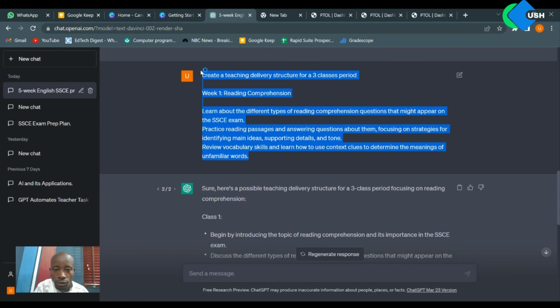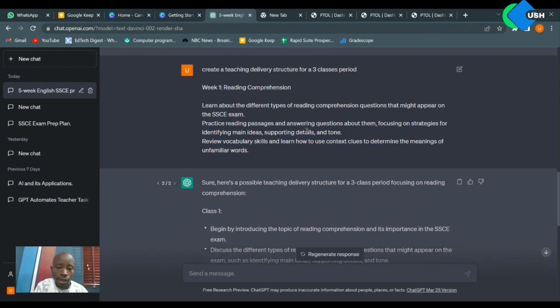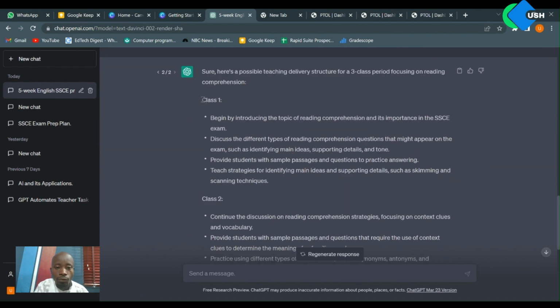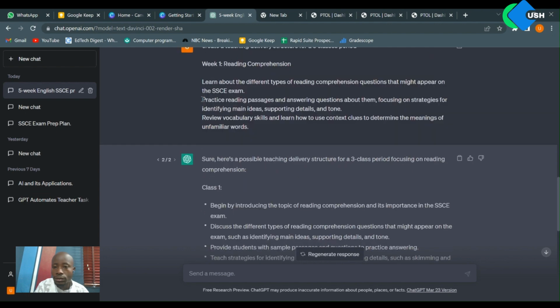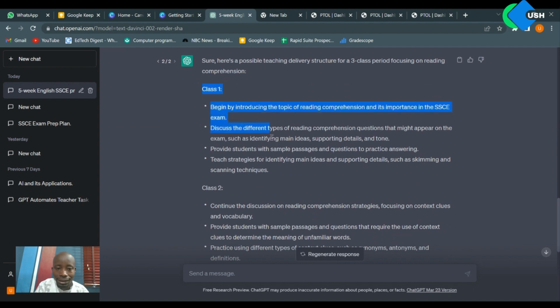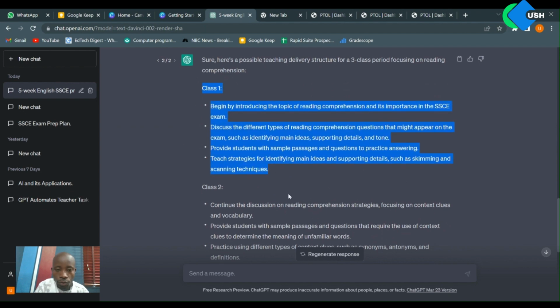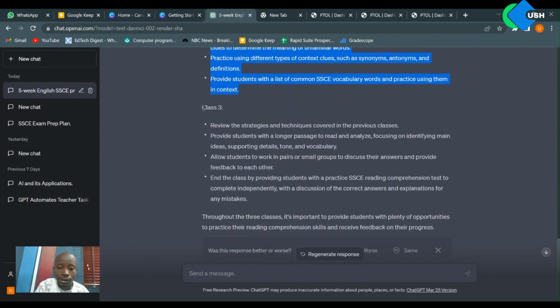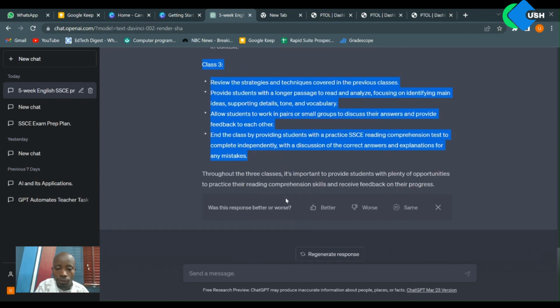So this was the query that I gave to it. This was the message I put in this text box. I said, create a teaching delivery structure for 3 class periods based on what is in week one, and it did a marvelous job of breaking down the reading comprehension, which is week one, into 3 classes. It tells us to focus on this in class one, focus on this in the next class, and finally focus on this part in your third class.